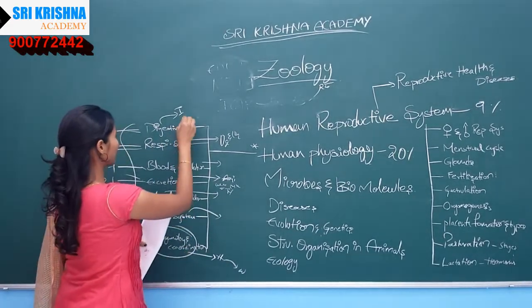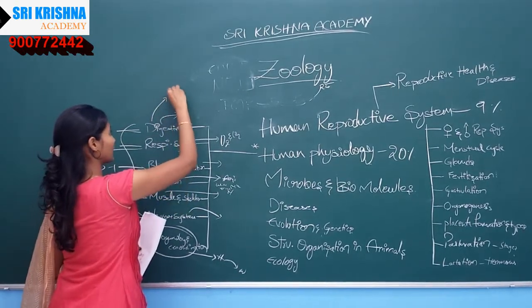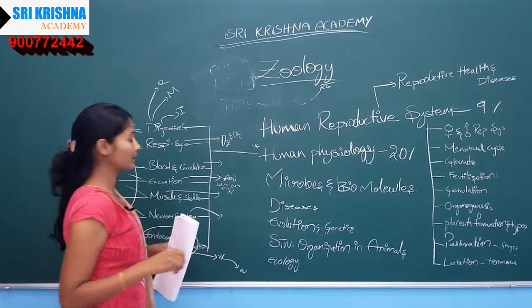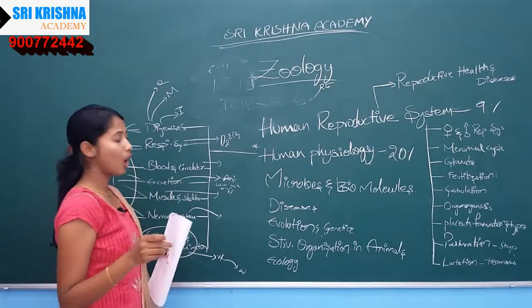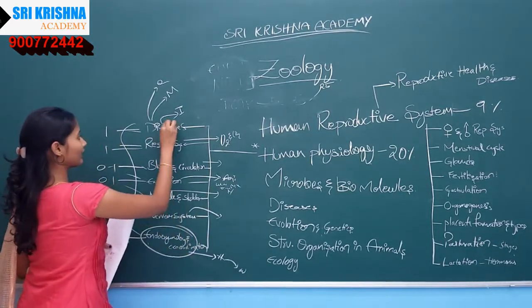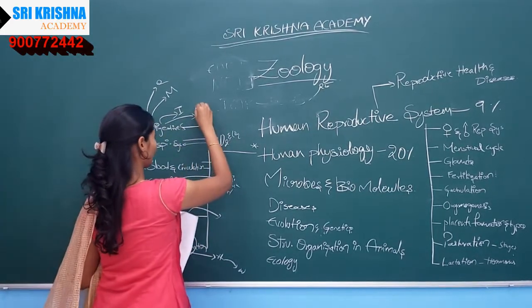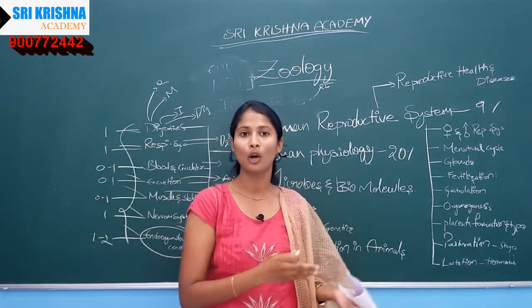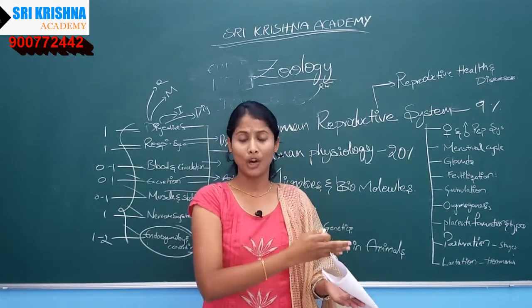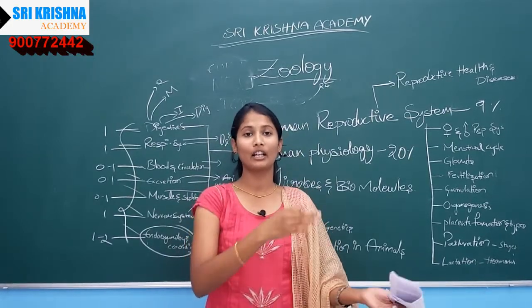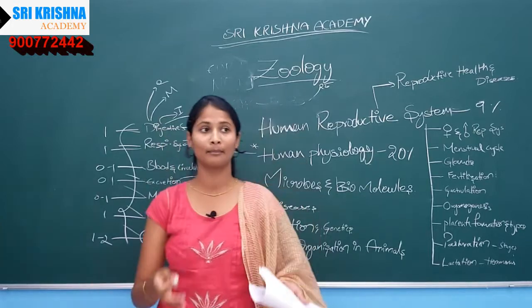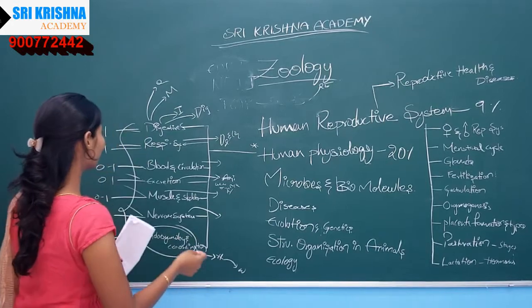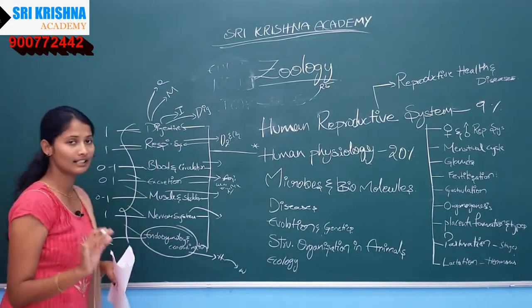So from the digestive system there can be a match the following, or a direct question, or else related to the breakdown, like digestion of a particular biomolecule, like carbohydrates or proteins or fats. Their breakdown can be asked in the digestive system, and also absorption of the food. Okay, here we can discuss that topic.